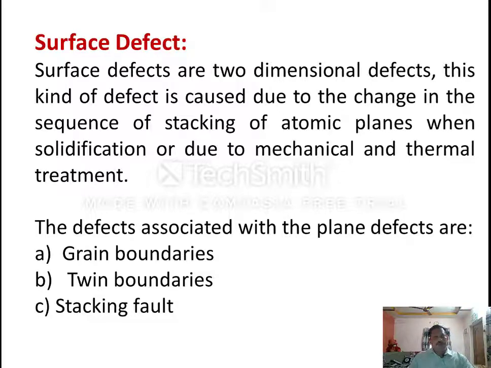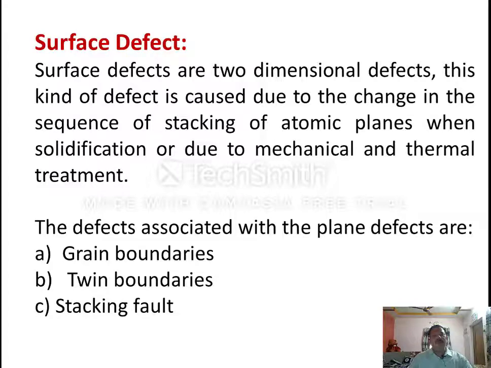Hello. In our earlier classes, we had discussed the defects present in the crystal. That is, the first one is point defects, and then line defects, or we can say distortion. So, the third kind of defect in the crystal is a surface defect.